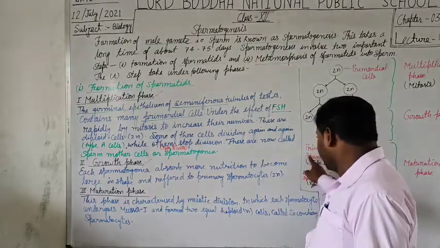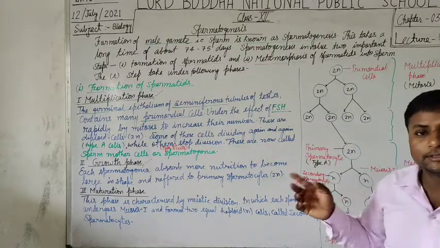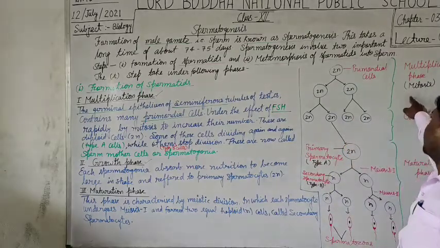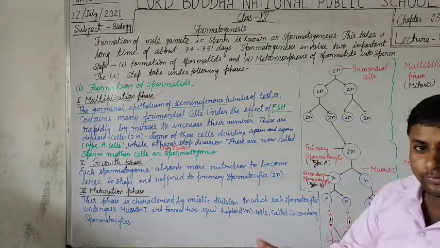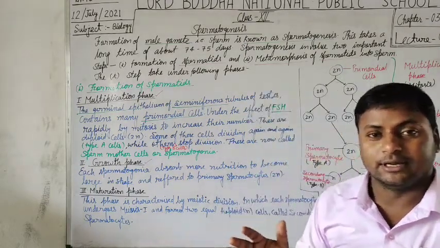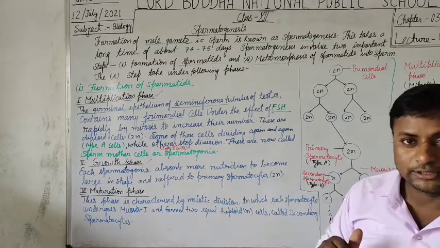So the primary spermatocyte cells, that is type A, stop the mitotic division, but they further enter the process of meiotic division under the maturation phase.